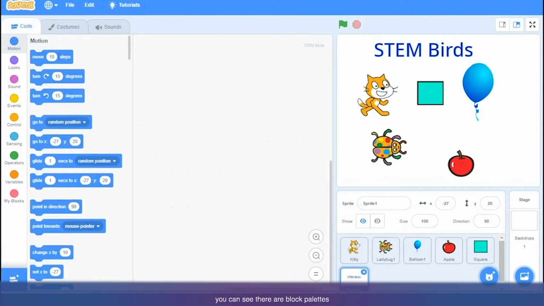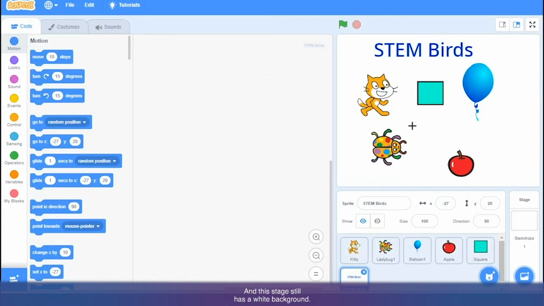So here in the code tab, you can see there are block palettes over here on the left side. We are going to see these block palettes later. First, let's see how we can add sprites. Okay, I will write down the name of the sprite as Stembirds. Now you can see I have got 1, 2, 3, 4, 5, 6 different sprites on this stage. Okay, and I can see the sprite list here.